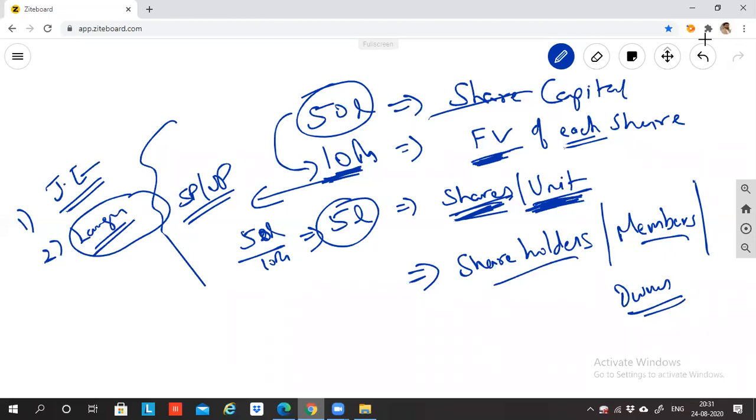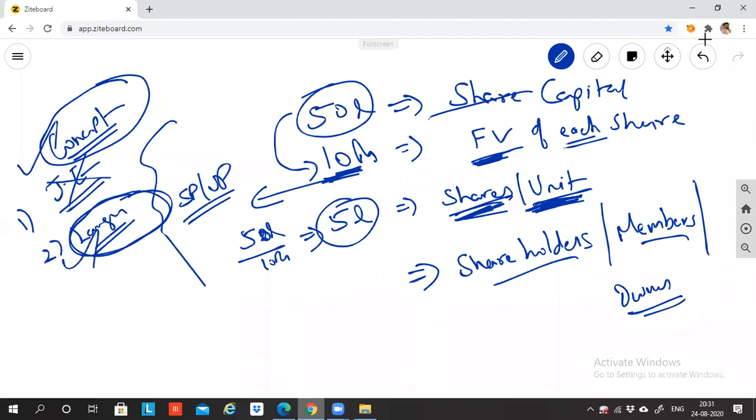So in our class, we'll try to get command over the concept. We'll understand the concept, gain mastery over it, and we'll get command and mastery over the language also. How do you read certain things? How do you interpret certain things? That is what we'll study. These two things will be the key takeaways from my class, which will make your understanding of company accounts very easy. And this is a 100% scoreable area. You cannot go wrong here.